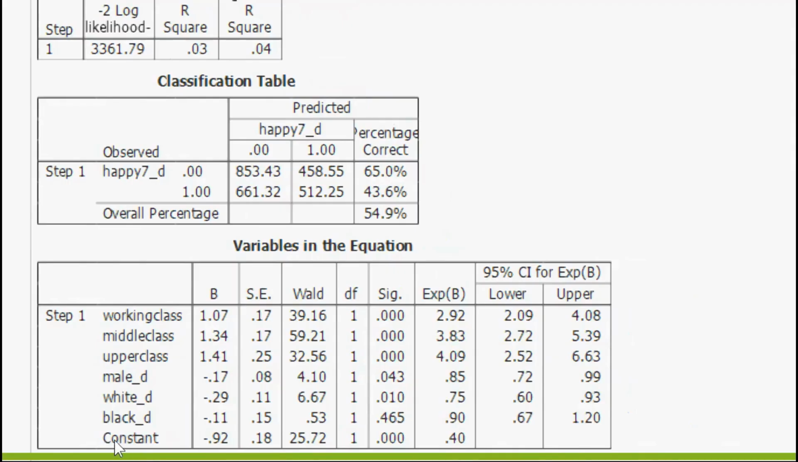Now we have to remember, who's our reference? Hispanic. So white non-Hispanics in comparison to Hispanics, their odds are, you know what, 25% lower than the odds of Hispanics when controlling for everything else. Now for blacks, we can't say it's 10% because it's not significant. So we can't actually say, and we shouldn't say, that there's a difference in the odds between blacks and Hispanics being happy when controlling for everything else. So this is very interesting stuff.